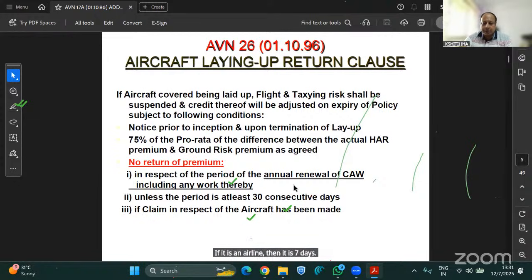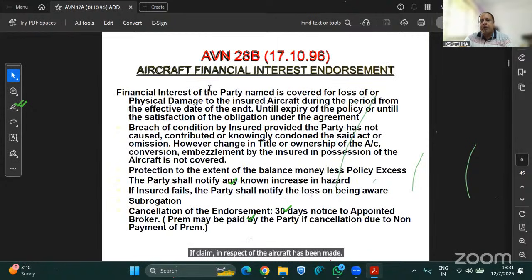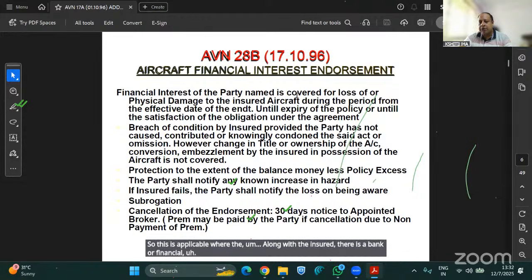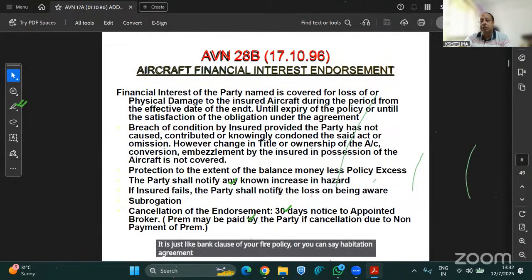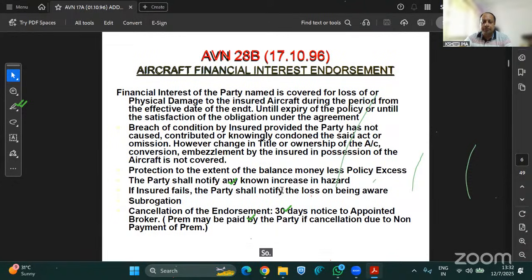If a claim in respect of the aircraft has been made, Avian 28B financial interest endorsement is there. So this is applicable where, along with the insured, there is a bank or financial parties involved. So they are endorsed in the policy under this clause. It is just like an agreed bank clause of your fire policy, or you can say hypothecation agreement under your motor car policy.